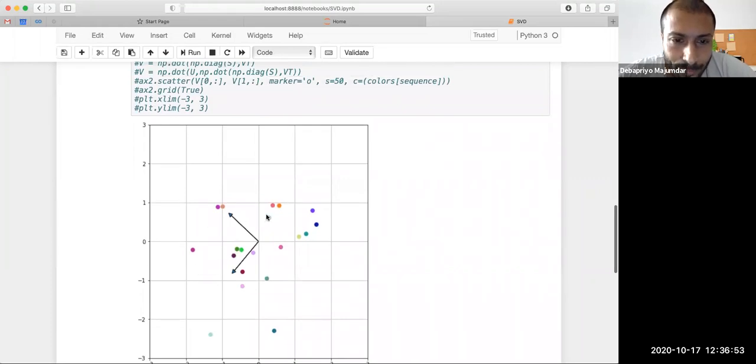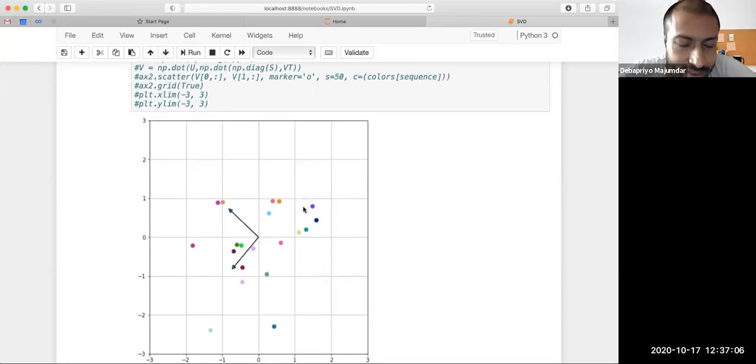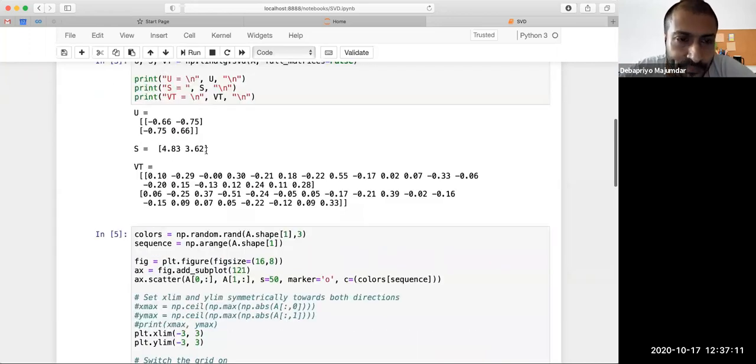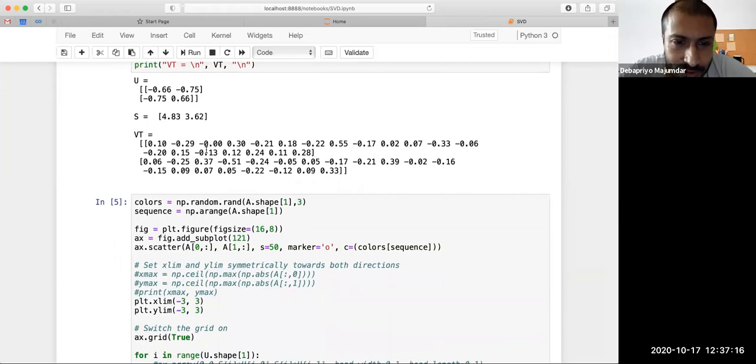Now let's look at the points. The points are like this. One point is pretty far apart here, and there are some points on this side, some points on this side. Now the singular vectors are unit norm, but we also have the singular values, which are scaling factors for the singular vectors. It is analogous to eigenvectors and eigenvalues. They're not eigenvectors and eigenvalues, we are not working with square matrices, but it is analogous to something like that.